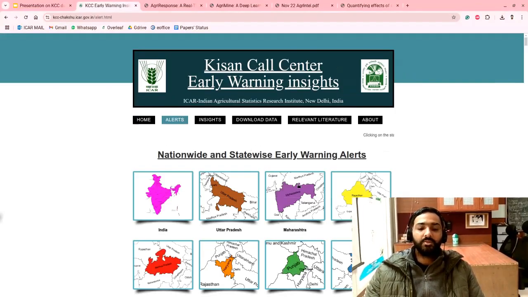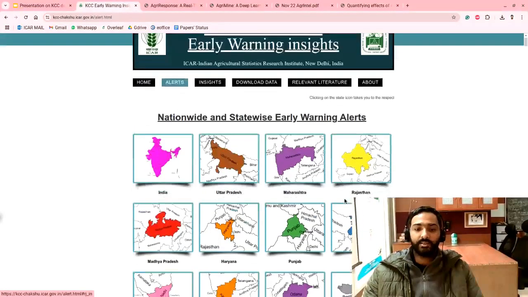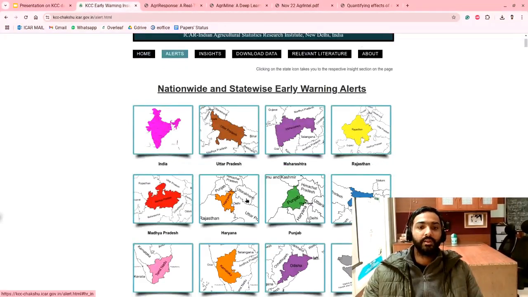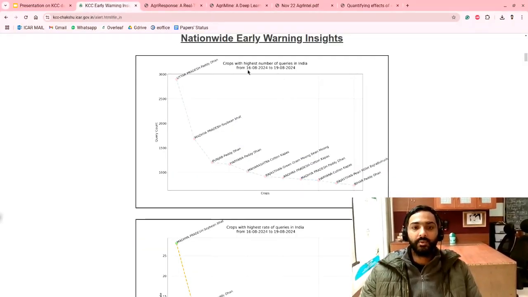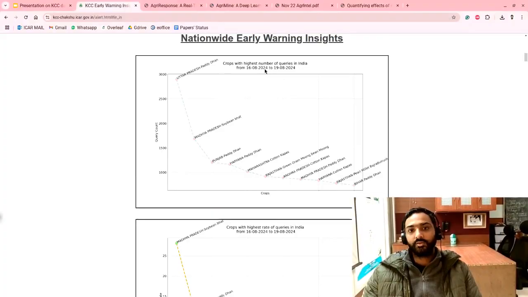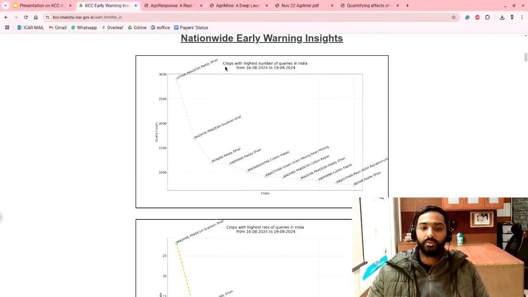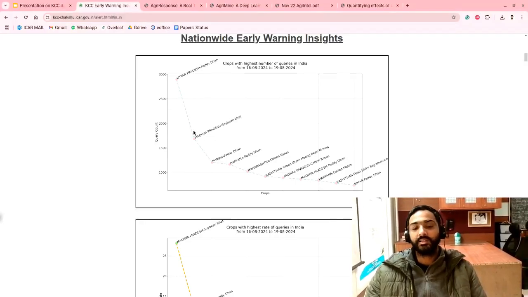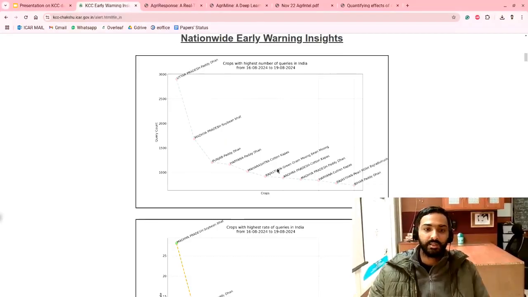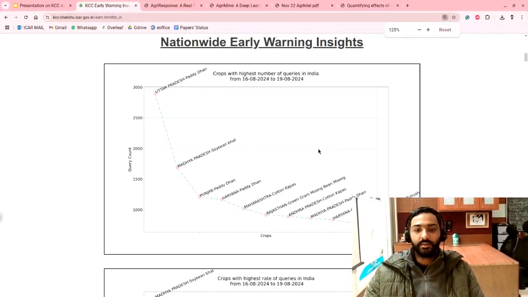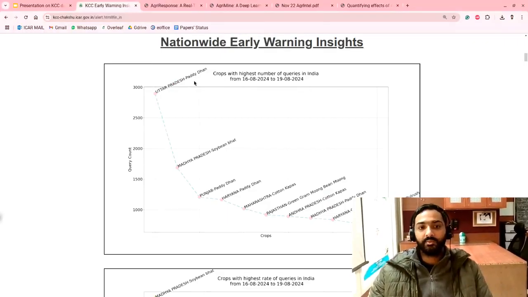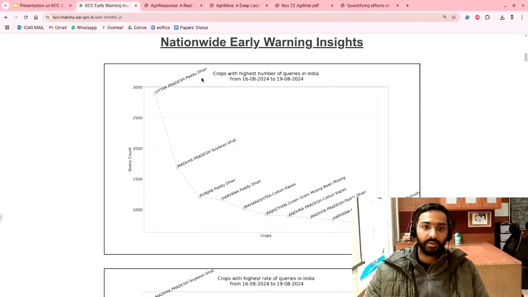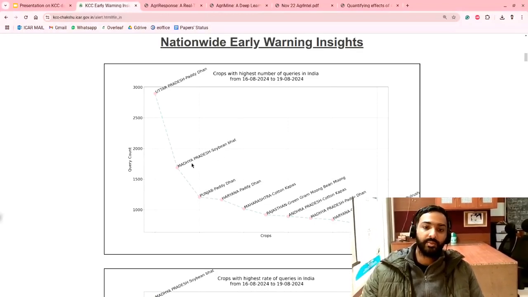In the alerts page, you get the state-wise alerts of farmers' queries. For example, all over India, from the period of 16/8/2024 till 19/8/2024, we can see which are the topmost crops farmers are asking questions about. So as we can see, at this time period, the UP farmers are asking the most questions about paddy rice crop, and the second number is Madhya Pradesh.